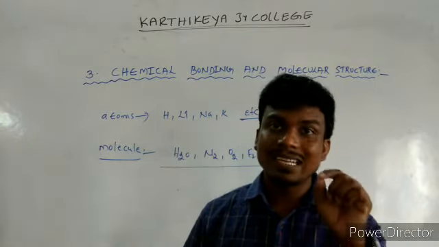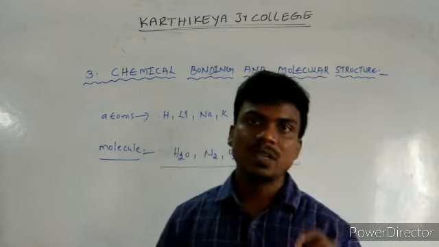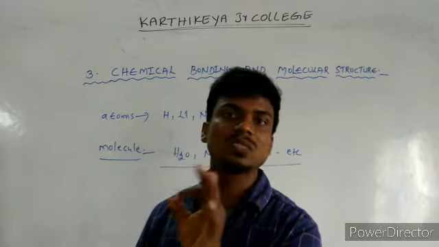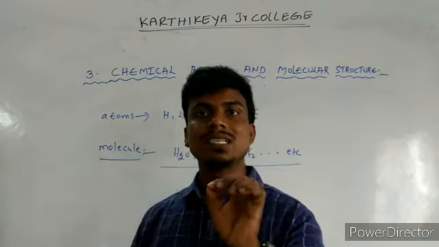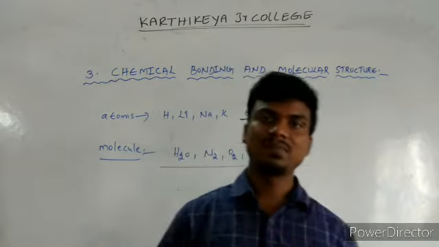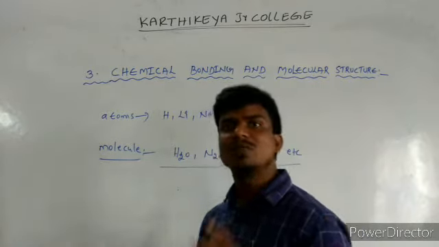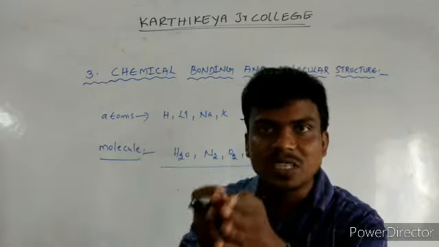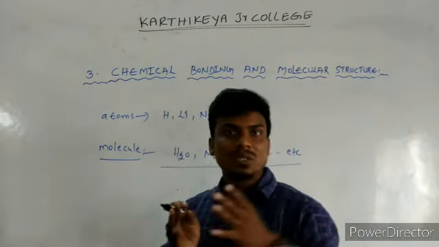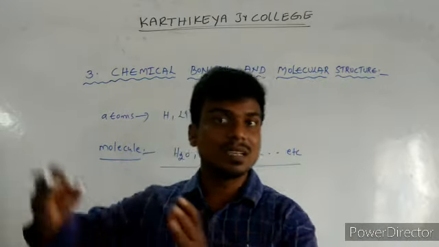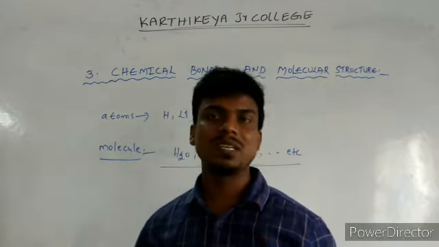So attraction forces operate between atoms. Such attraction forces are called a chemical bond. A chemical bond is nothing but some force operating between two atoms combined as a molecule. Hydrogen is individually not stable, and another hydrogen is also not stable individually.